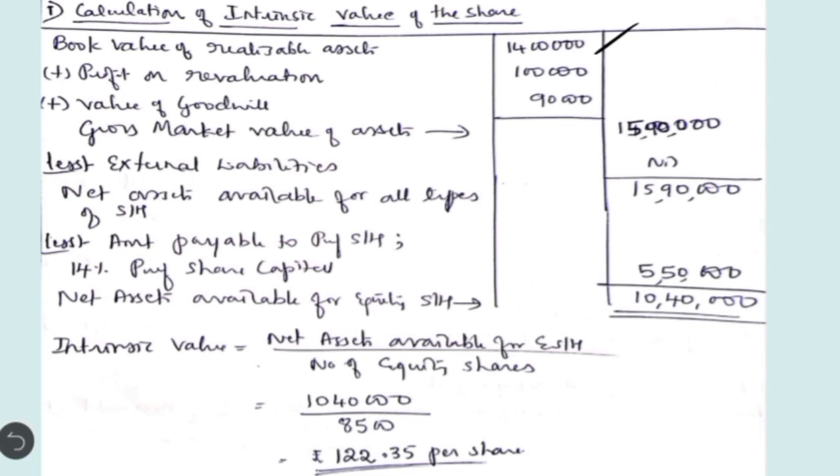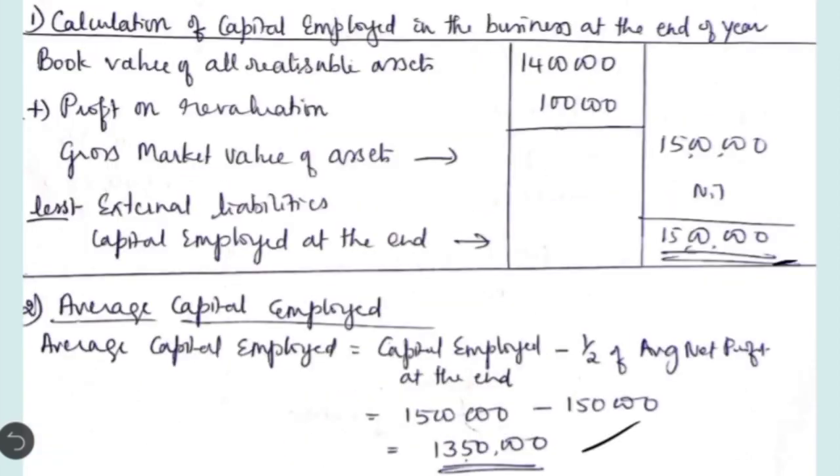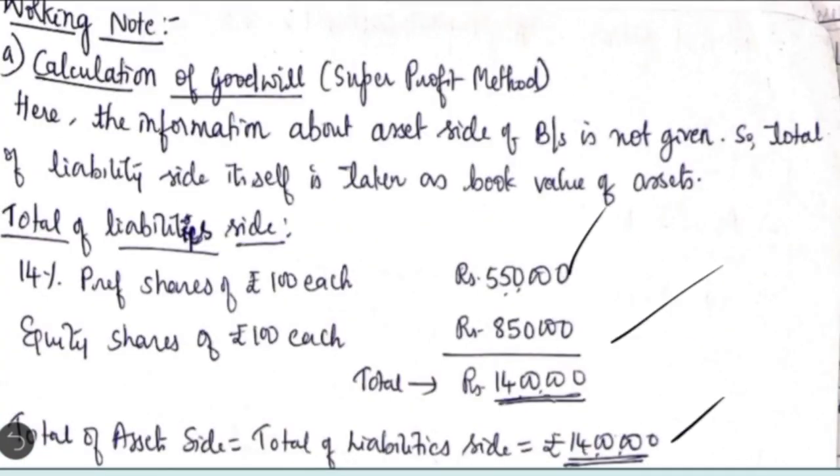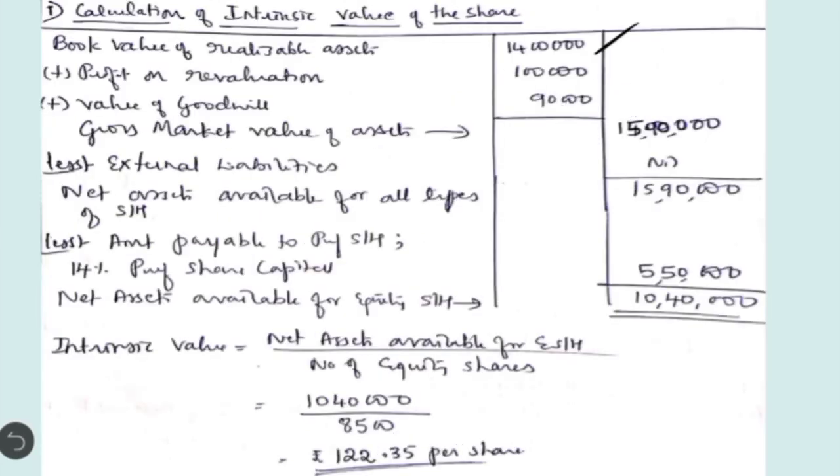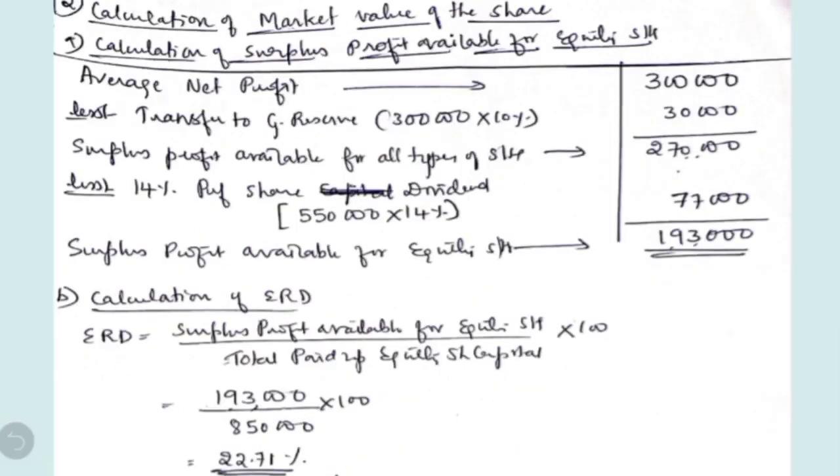The difference is 15 lakh 90,000, which is termed as net asset available for all types of shareholders. From this we are going to deduct the amount payable to the preference shareholders. Here only their capital has to be written, which is 5 lakh 50,000. You have a balance of 10 lakh 40,000, which is called net asset available for equity shareholders. Then the intrinsic value is equal to net asset available for equity shareholders divided by number of equity shares. 10 lakh 40,000 divided by, let's see the number of equity shares given here: it is 8 lakh 50,000 capital divided by the face value of 1 share, which is 100. So we get 8,500 shares. The answer here would be an intrinsic value of 122.35 per share.